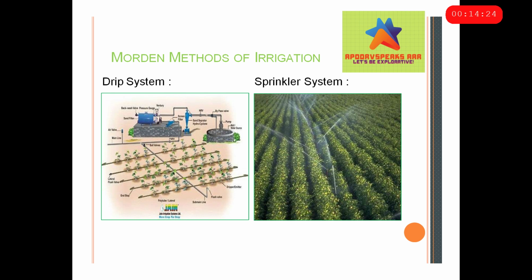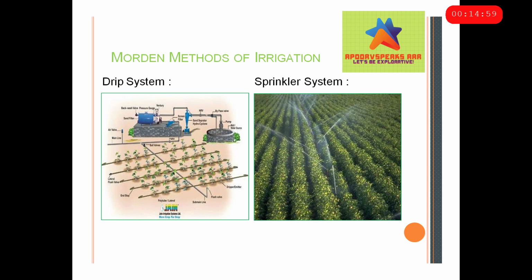As you can see, the sprinkler system is more likely to be used for uneven land. It has perpendicular pipes attached to the main pipeline. The perpendicular pipes possess a rotating nozzle. When the water is made to flow through the main pipeline with force using a pressure pump, then the water escapes out of the rotating nozzles and gets sprinkled on the crop, and then the crops are going to be like, hey, is it raining or what? They don't even understand the difference between that sprinkler system and the rain.